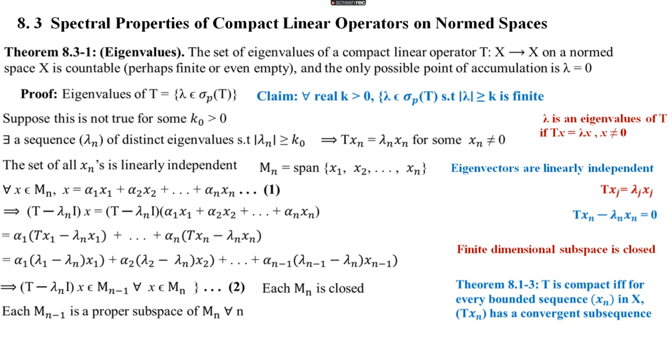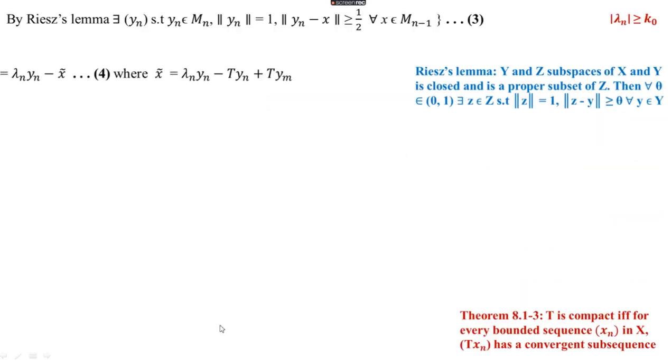So we have to get a subset and a superset, and the subset is a proper subset also. So here Mn and M n minus 1 are considered. And we know that Mn is span of x1, x2, etc., xn. So definitely M n minus 1 is span of x1, x2, etc., x n minus 1. And xn is not an element of M n minus 1. So definitely M n minus 1 is a proper subset of Mn. Moreover, span of a set is a subspace. So M n minus 1 is a proper subspace of Mn for every n. And we are applying Riesz lemma for Mn and M n minus 1.